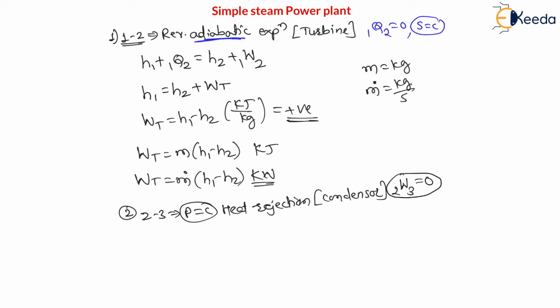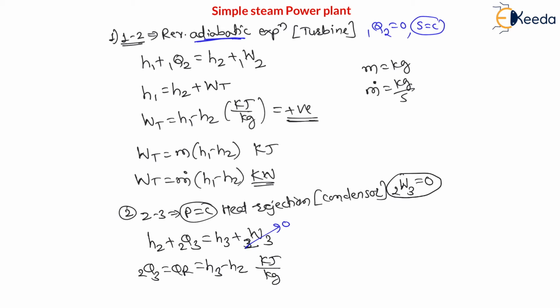Therefore, apply the steady flow energy equation. We can write H2 plus heat 2 to 3 is equal to H3 plus work 2 to 3. Here work is 0, in condenser work is 0. Therefore, we can say heat 2 to 3, which is nothing but heat rejected, will be equal to H3 minus H2. The answer will be in kilojoule per kg, right? And my dear students, condenser is a heat rejecting device. Therefore, from this formula you will get a negative answer, because whenever heat is rejected from the system, the answer is negative.